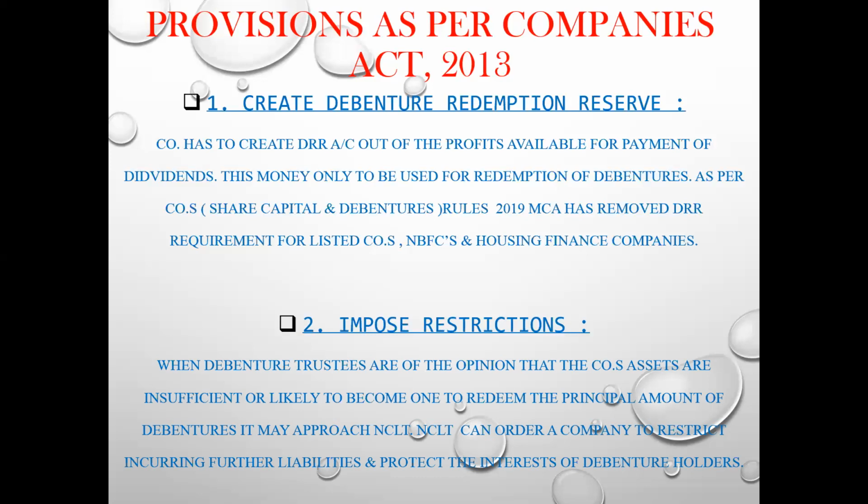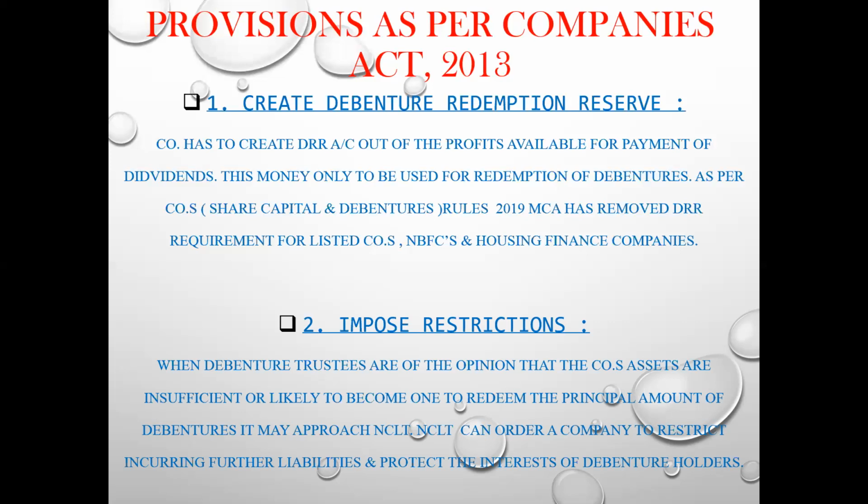So class, we'll be seeing the meaning of debenture trustees in the further points to come. For the time being, you just have to remember that whenever the trustees feel that the company's assets are insufficient to repay the principal amount of the debentures or interest back to the creditors, they approach NCLT.